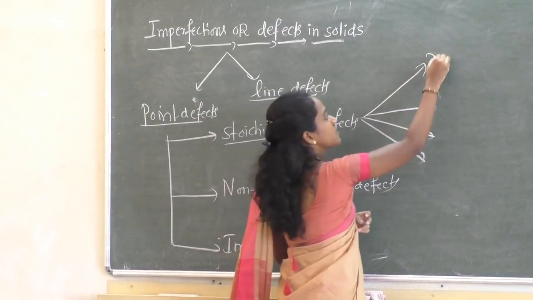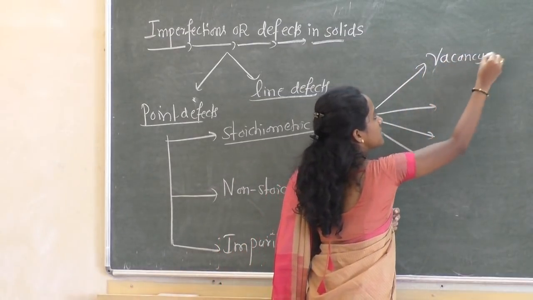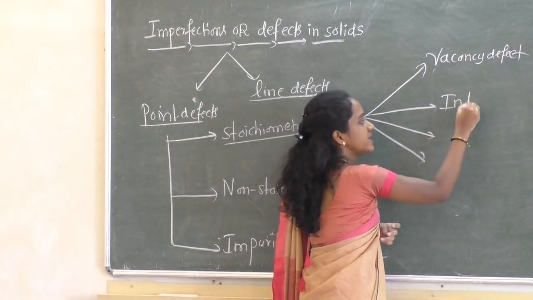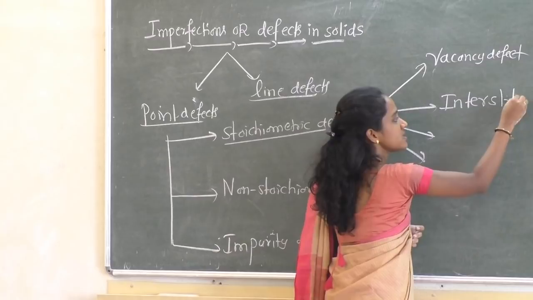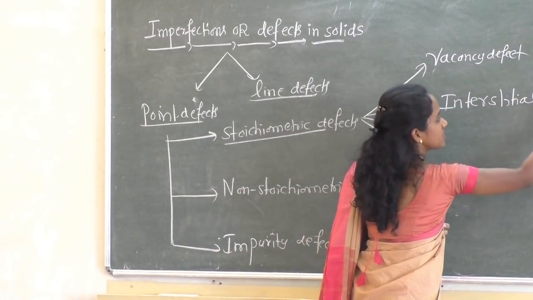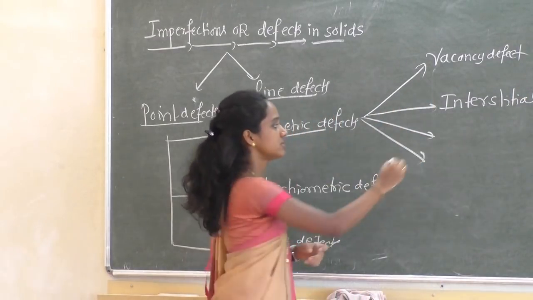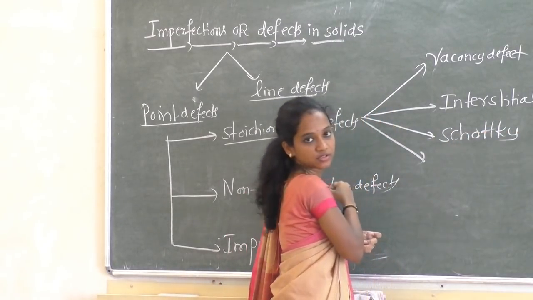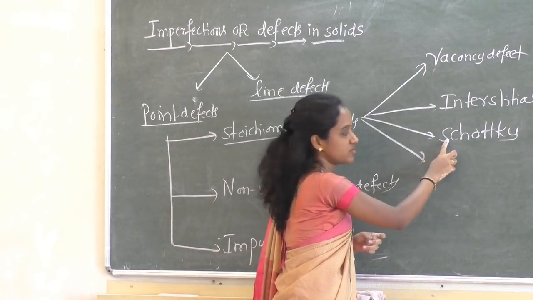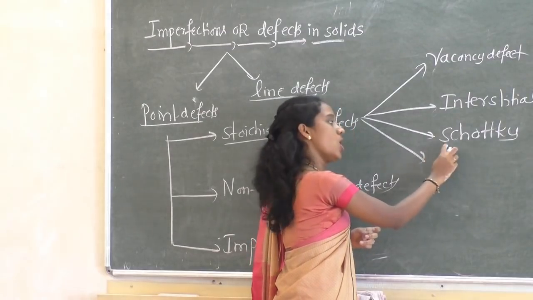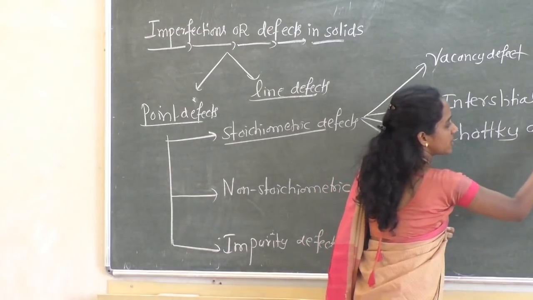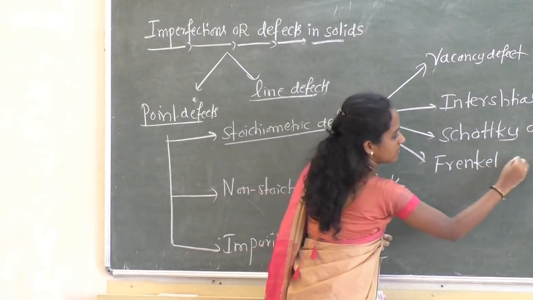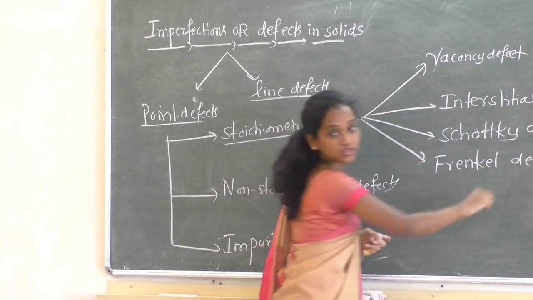They are vacancy defect, interstitial defect, Schottky defect, we can also pronounce it like short key defect, and one more type is Frenkel defect.